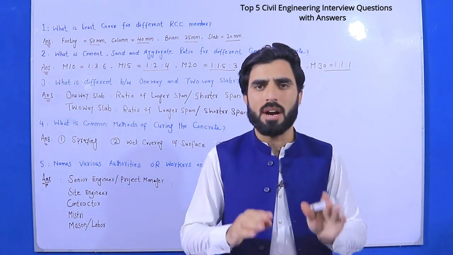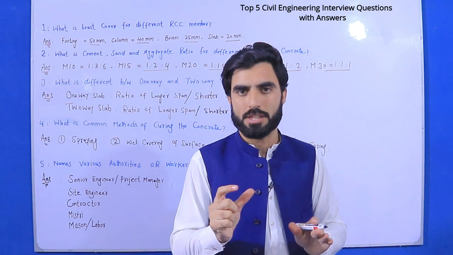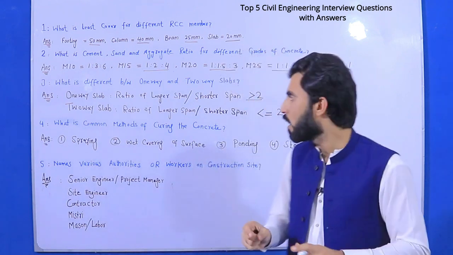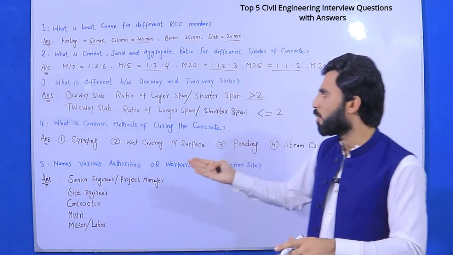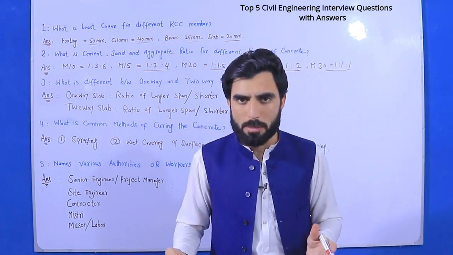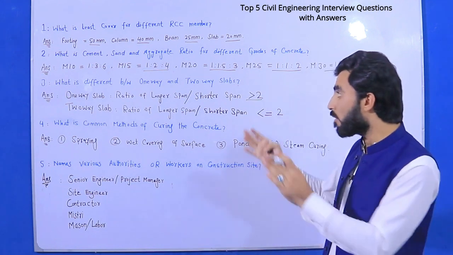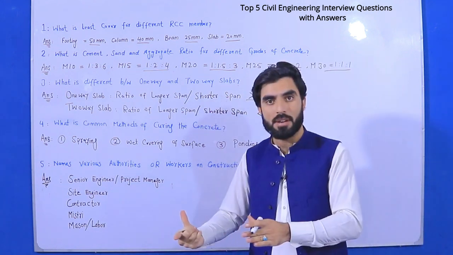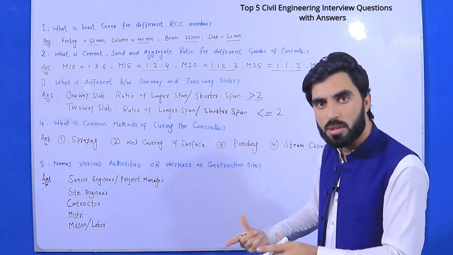Try to make the answer very short. That will be good for you. Okay. So you can answer one-way slab, or if they ask you in interview, what do you think about one-way slab? So you can say ratio of longer span divided by shorter span greater than 2.